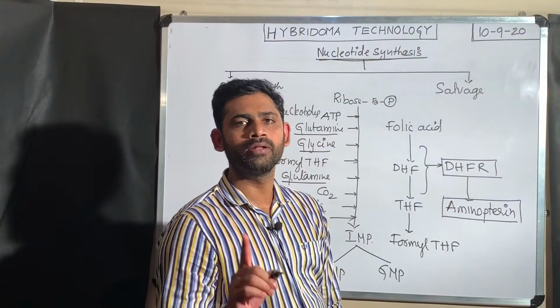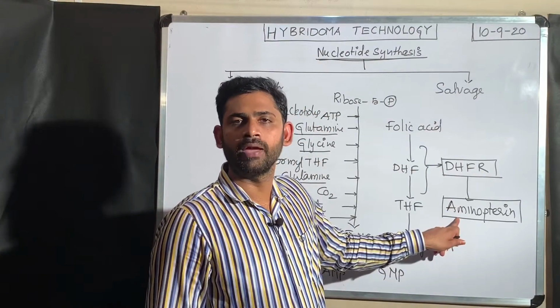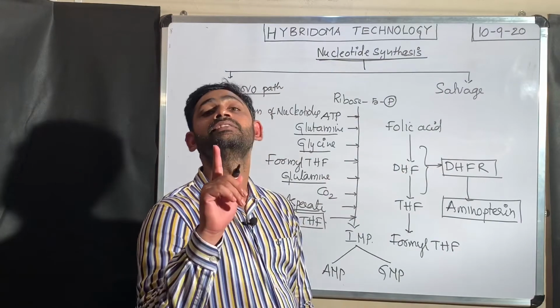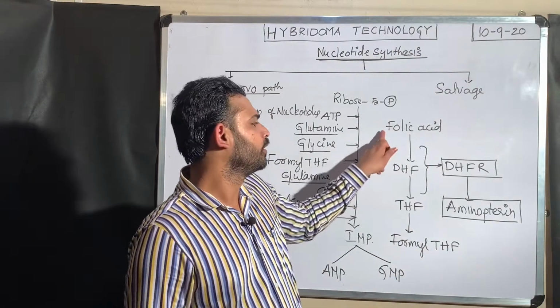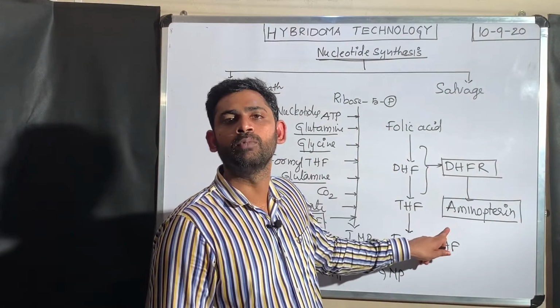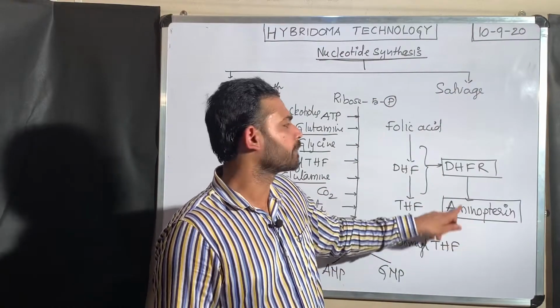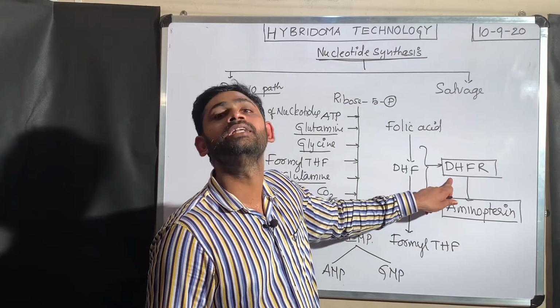Why competitively, do you know? The structure of aminopterin and the structure of folic acid are structurally similar. That means folic acid and aminopterin are both competitors, both competing for binding to the active site of the DHFR.